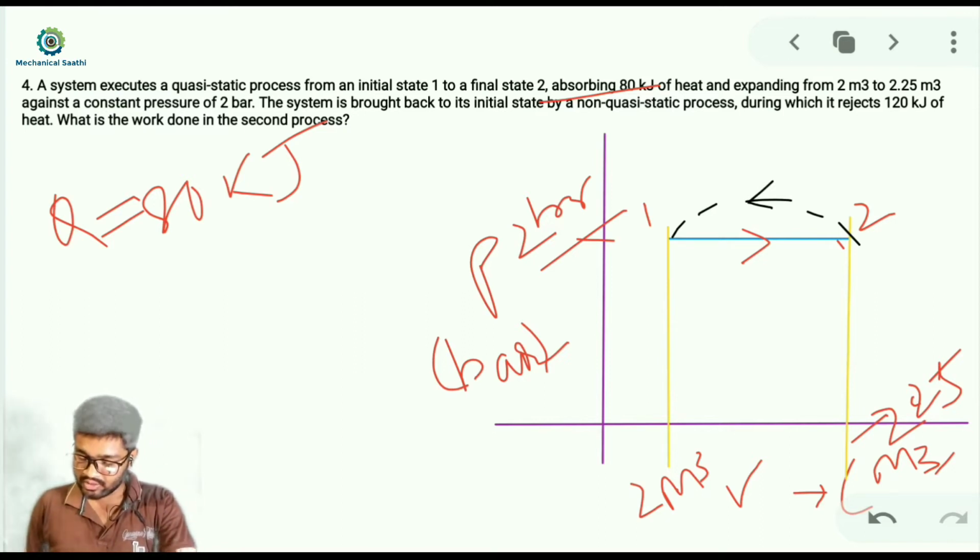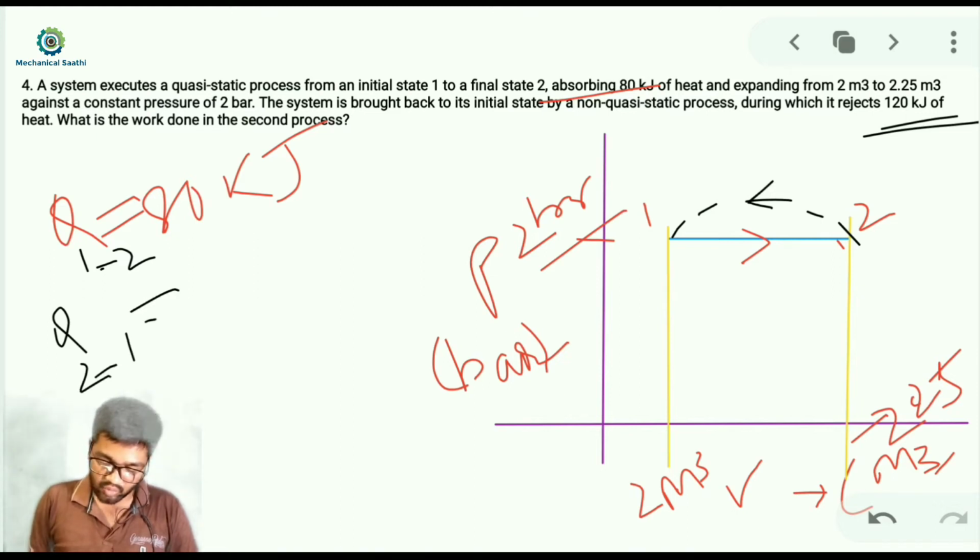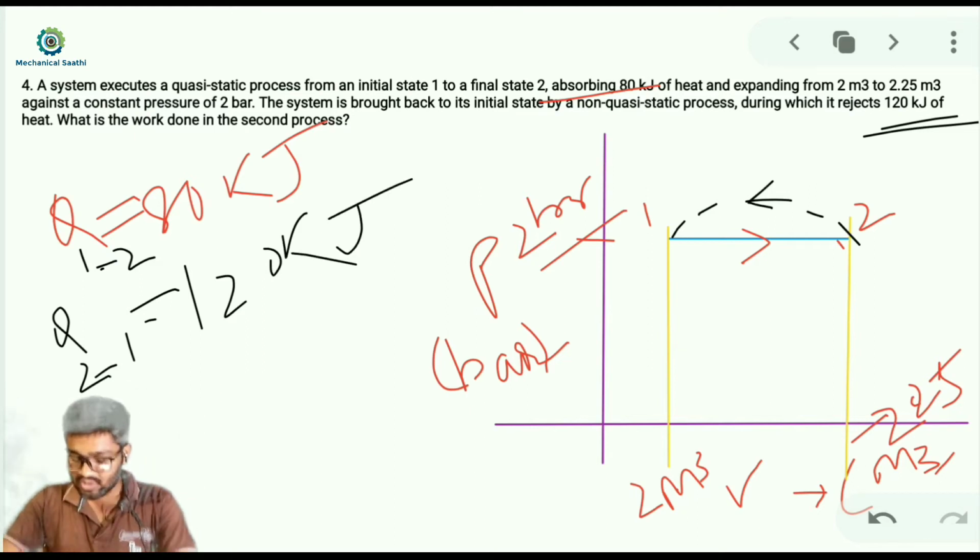And what other data are given? Another data here is the heat rejection during 2 to 1, that is during that non-quasi-static process. Let me write it as Q21, which is given to us as 120 kilojoule. These are the data which are given to us.